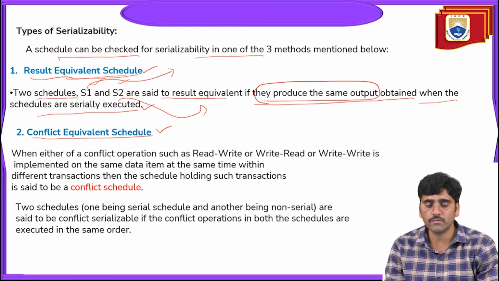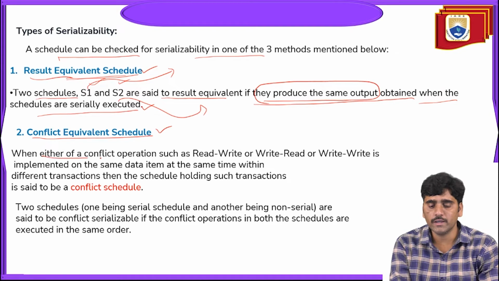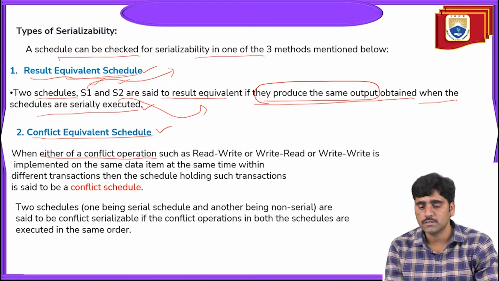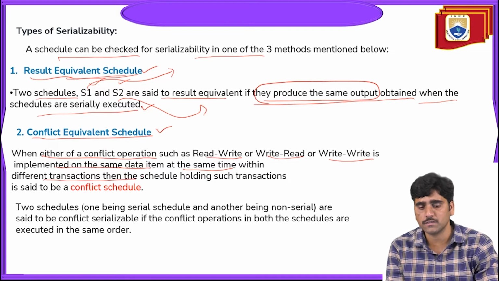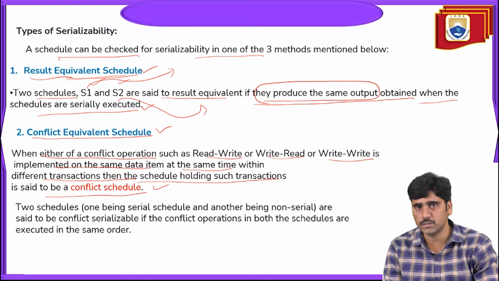Conflict equivalent schedule: when a conflict operation such as read-write, write-read or write-write is implemented on the same data item at the same time within different transactions, then the schedule holding such transactions is said to have conflicts.